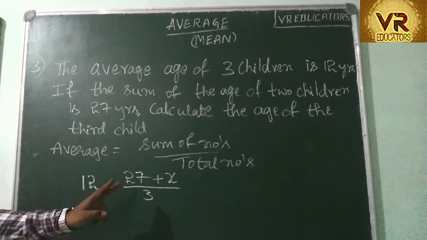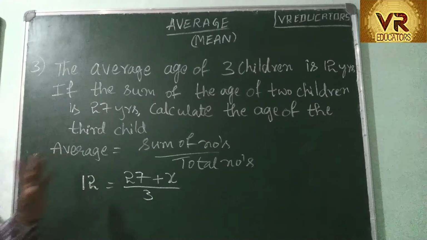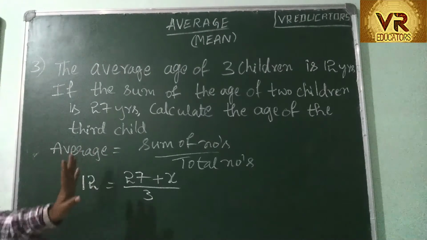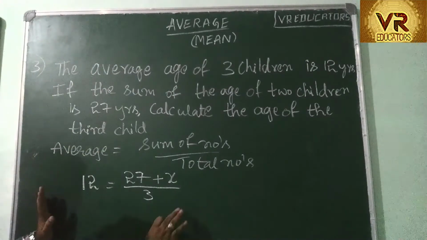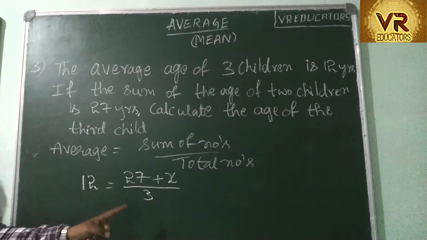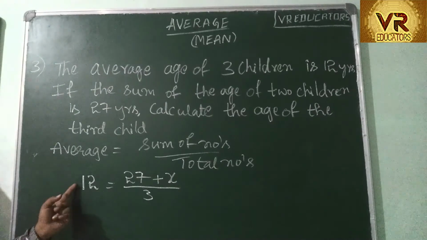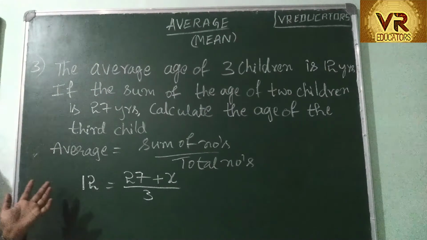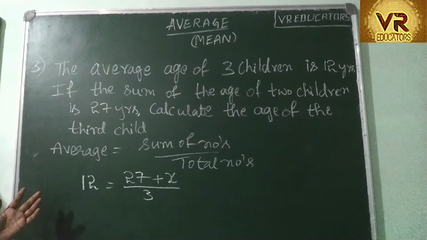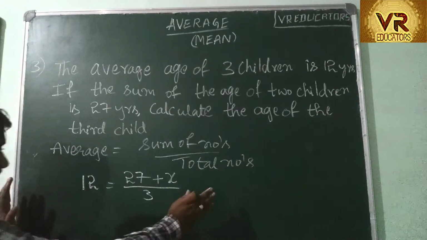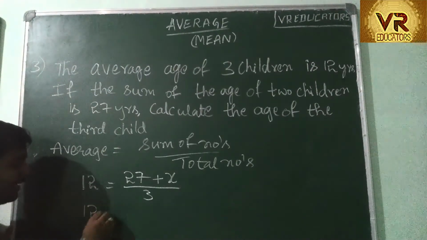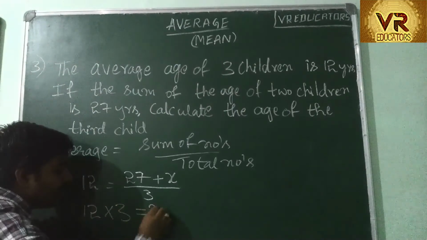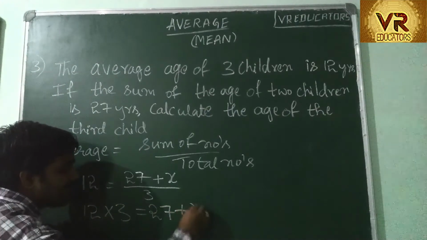So now if two children's ages add up to 27, we have to find the age of the third child. Okay? What I have told you: left hand side, right hand side. On the right hand side you have division. If it comes towards the left hand side, it becomes multiplication. So this is 12 into 3 equals 27 plus x.